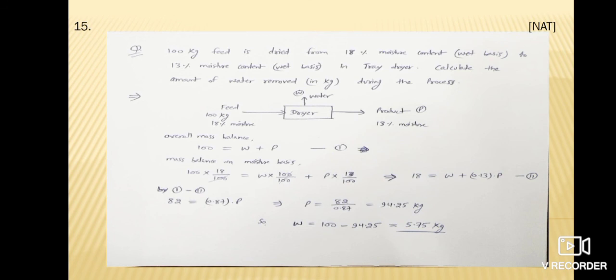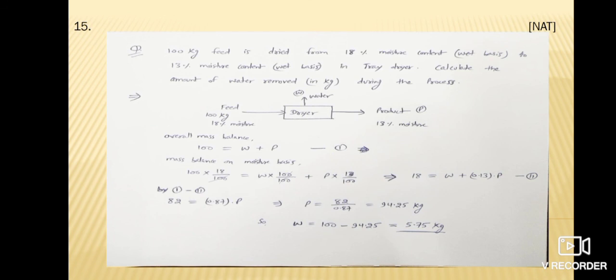By solving first and second equation, by subtracting second equation from first, we get 100 minus 18 is equal to 82, W minus W cancelled, and P minus 0.13 P is equal to 0.87 P, and by solving we get P is equal to 82 upon 0.87, which is 94.25 kg.